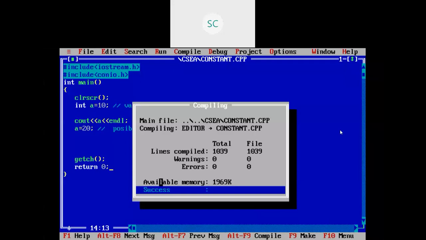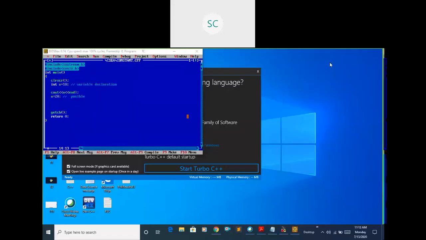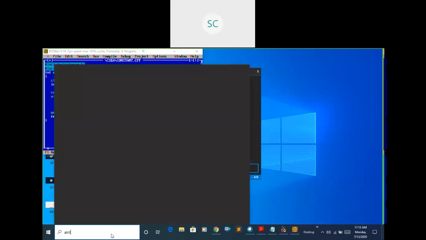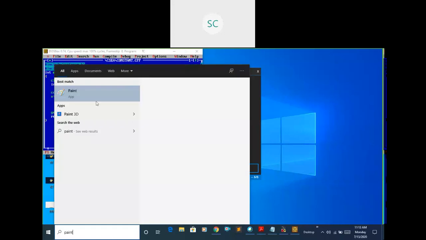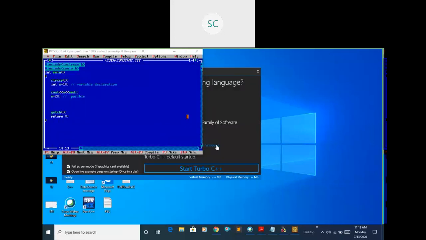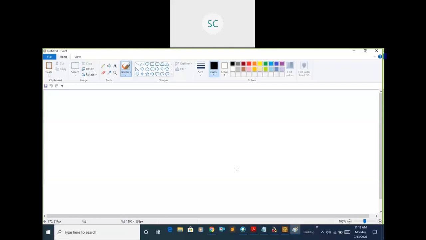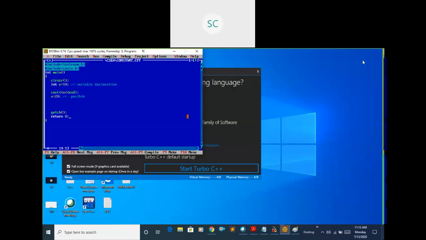They just joined and they are taking some screenshot. They are leaving. That is not the right thing, right? Okay, leave it.